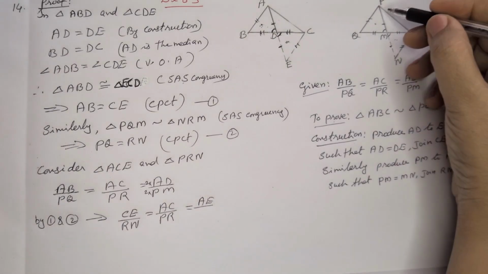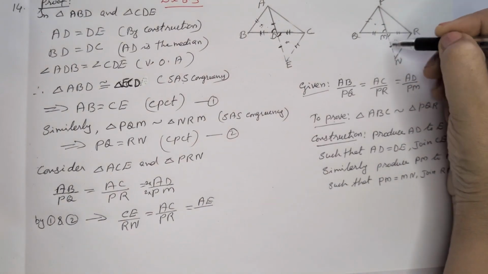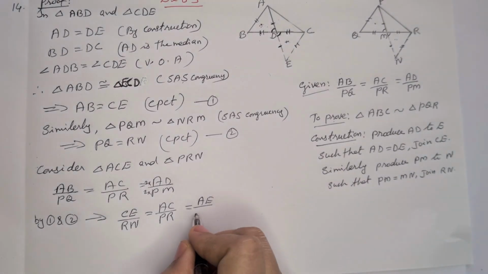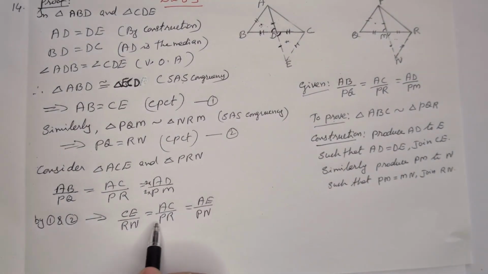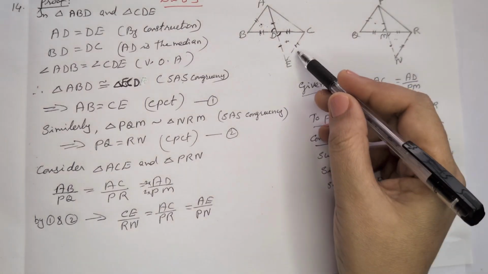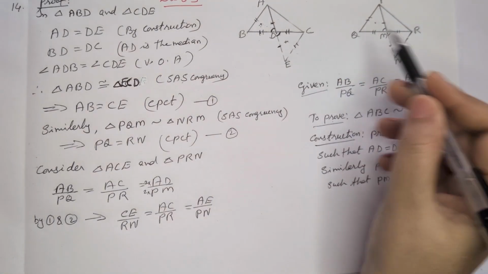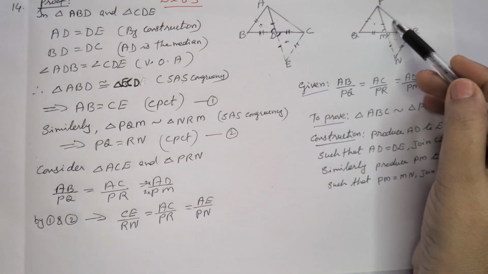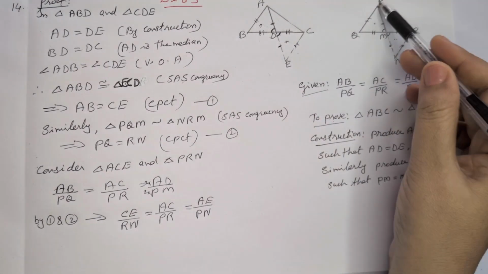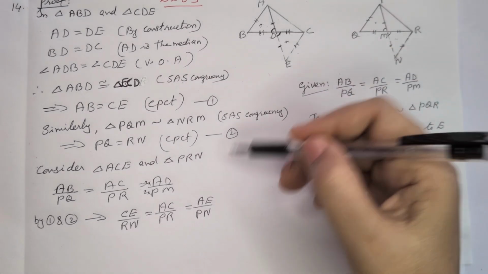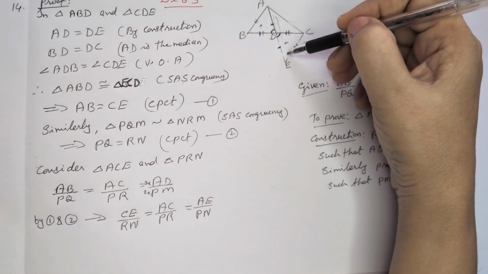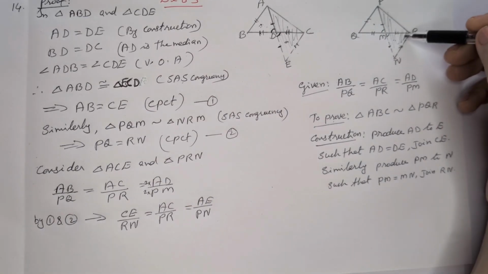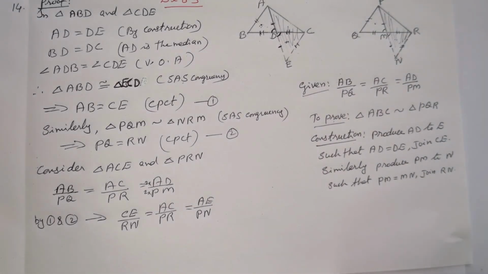Same way here, 2 times PM means from P till N, equal length, PN. Now looking at the ratios, CE by RN, AC by PR, AE by PN, all three sides of this triangle and that triangle have equal ratios.